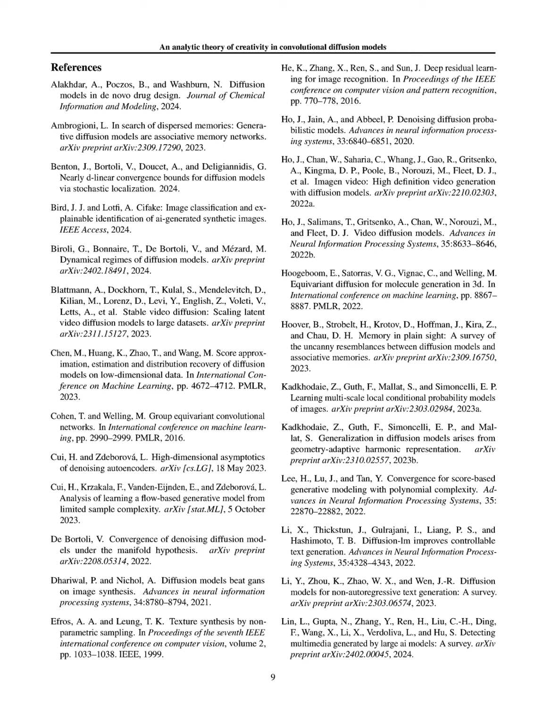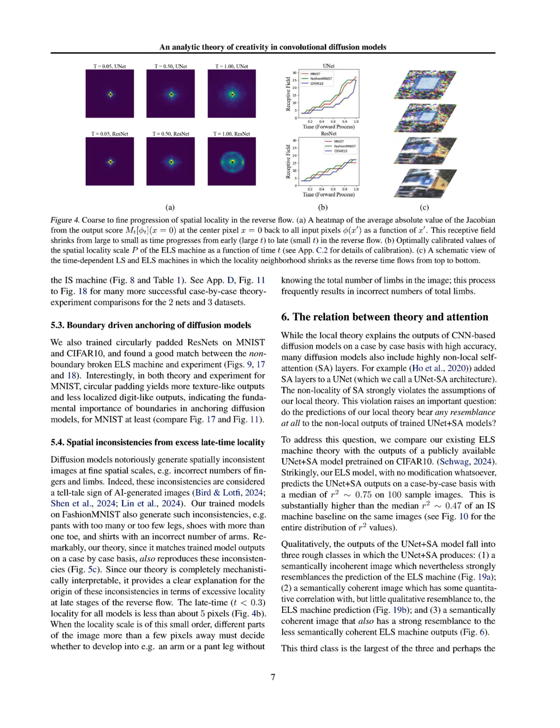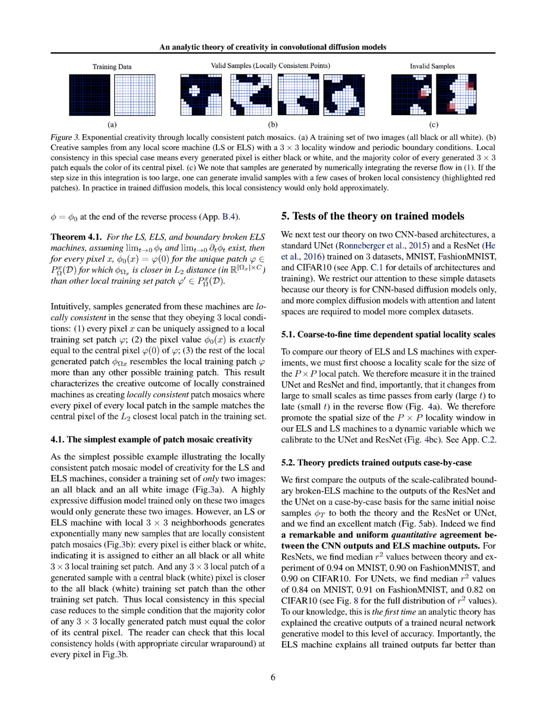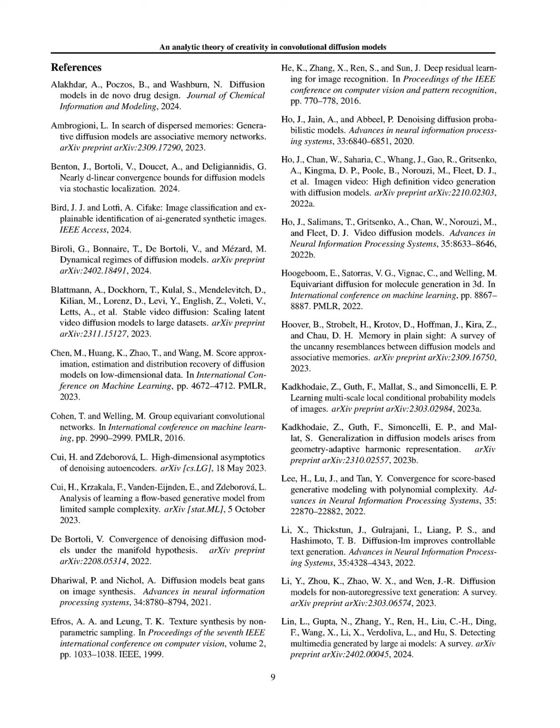The median R² values achieved were 0.94 for MNIST, 0.91 for FashionMNIST, and 0.90 for CIFAR10 with ResNets, while UNets achieved median R² values of 0.84 for MNIST, 0.91 for FashionMNIST, and 0.82 for CIFAR10. This level of agreement indicates that the ELS machine can accurately predict the outputs of these trained models on a case-by-case basis, achieving a high degree of correlation between theory and experiment.